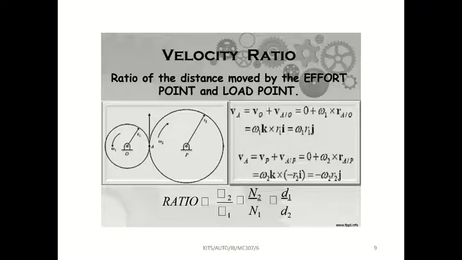What is the purpose? If the wheel attached to the pedal goes one revolution, the pinion attached to the rear wheel will go 5 or 6 revolutions. So with a small force you can go at high speed. That is the purpose.